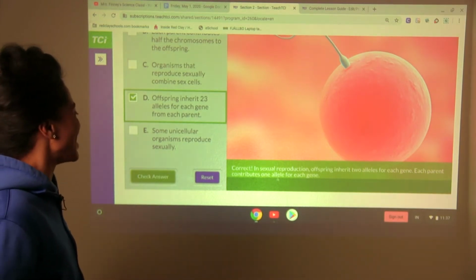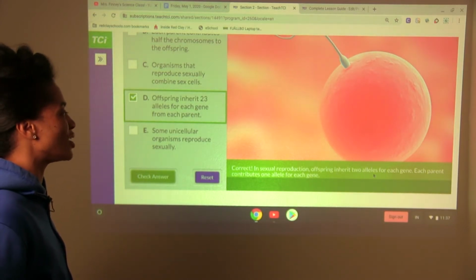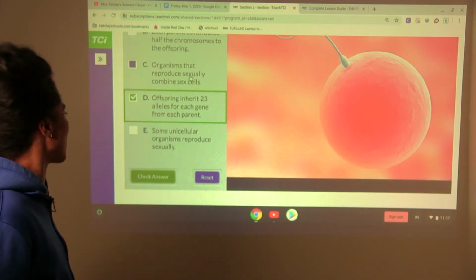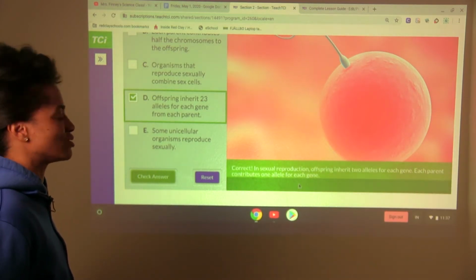Correct. In sexual reproduction, offspring inherit 2 alleles for each gene. Each parent contributes 1 allele for each gene.